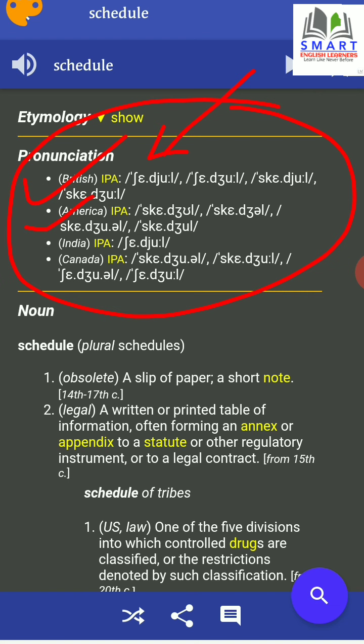In the American version, it is pronounced differently. And in India, the popularly accepted pronunciation is different again. So in this way, you get different versions of pronunciation if you are interested in it. The audio that you are listening to now is American pronunciation.